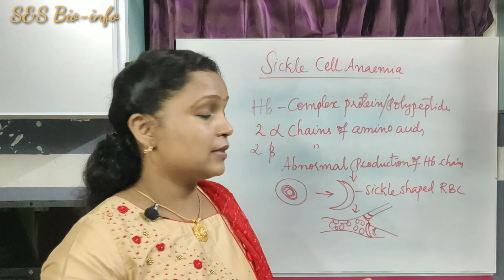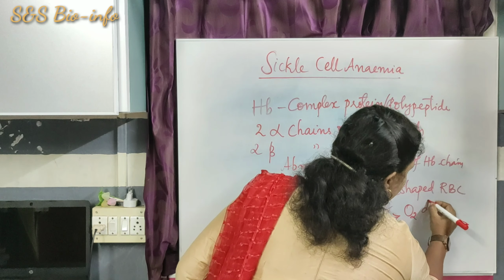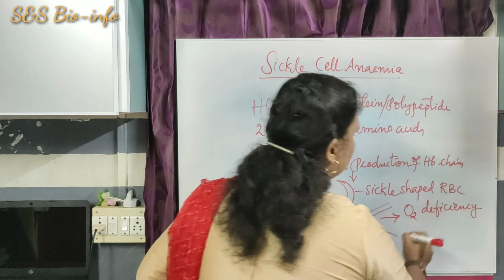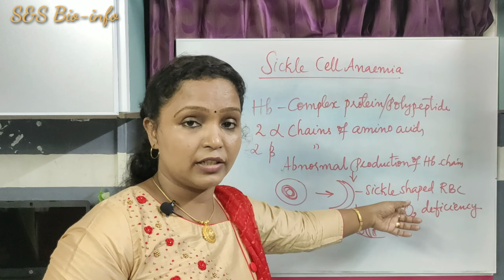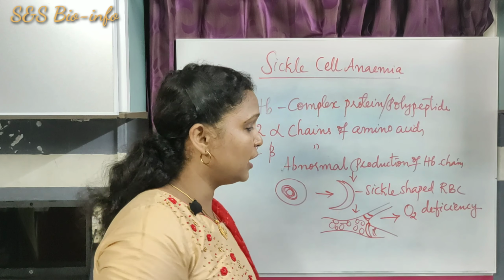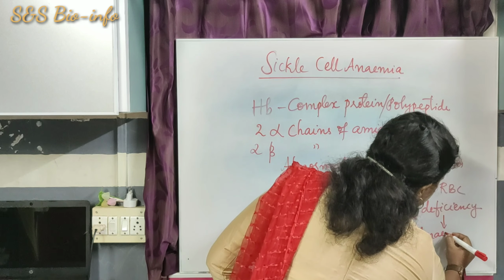So what happens? Then oxygen deficiency. That means a proper amount of blood doesn't reach the vital organs or tissues of the body. So it leads to oxygen deficiency, and then finally to an anemic condition.